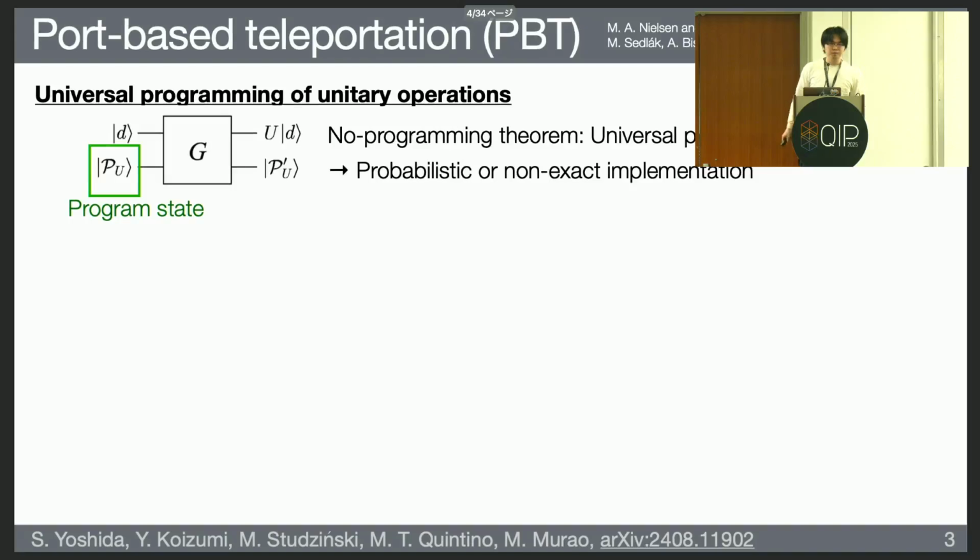Okay, so let's begin. First, I will talk about what port-based teleportation is. To explain that, I will first introduce the task of universal programming of unitary operation. This is a task to encode the information of a channel into a state, which is called a program state. If you have this program state, by applying a quantum channel with the input state and the program state, you want to retrieve the encoded quantum channel U. But unfortunately, there is a no-go theorem prohibiting this implementation, and it is shown that universal programming is impossible. So we can only consider the probabilistic or non-exact implementation.